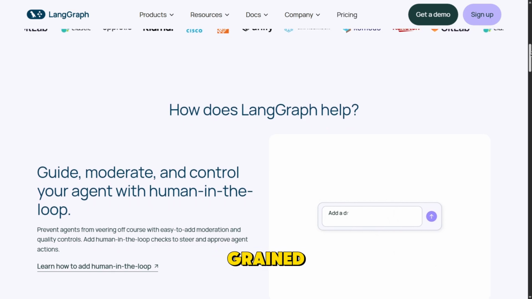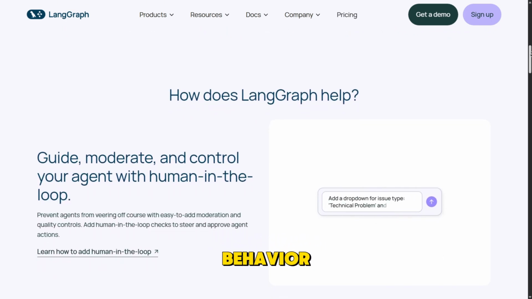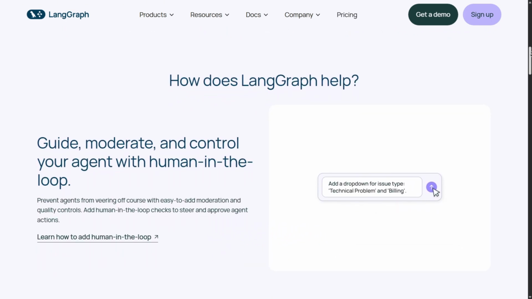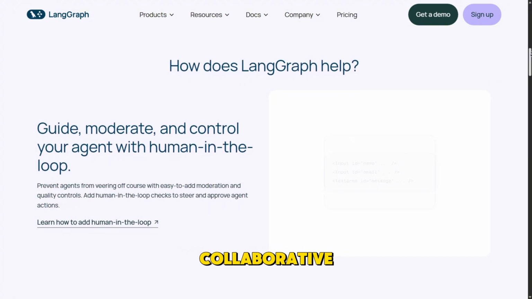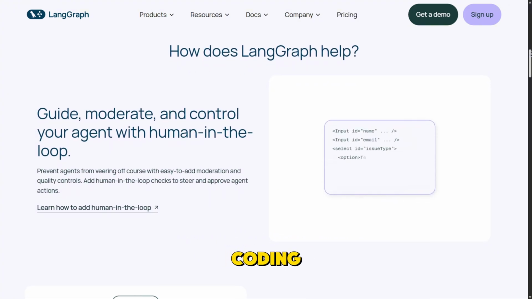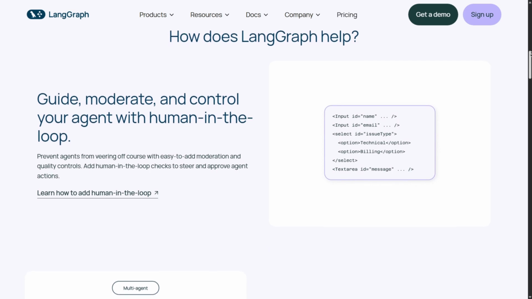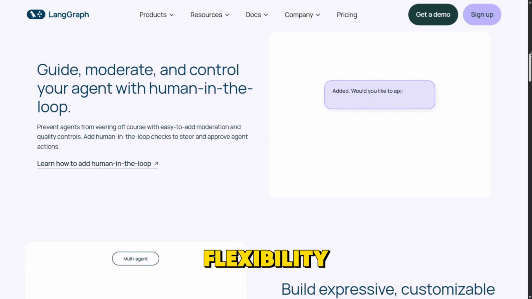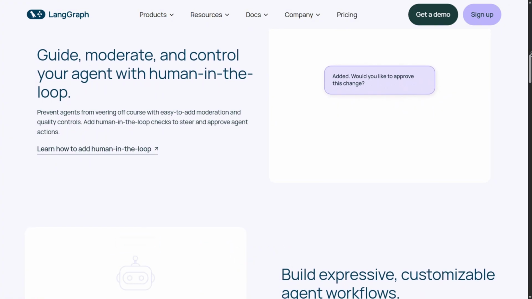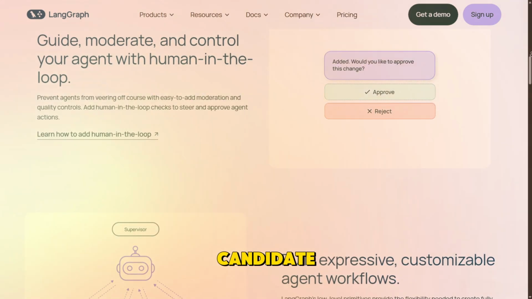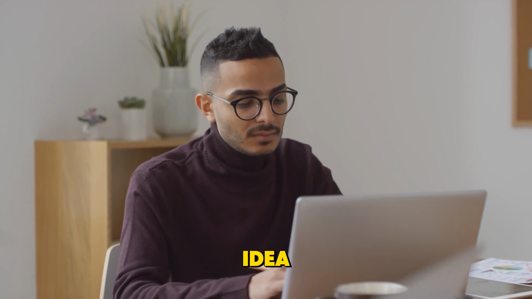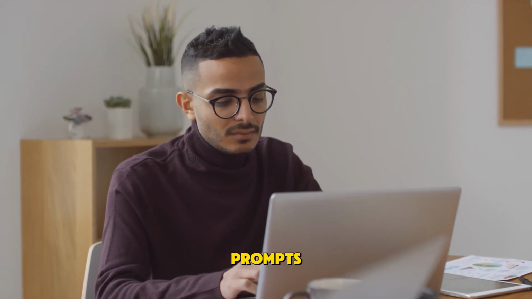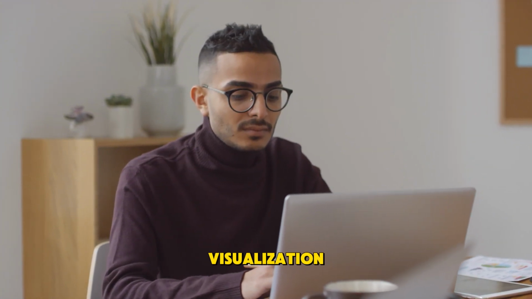If you want fine-grained control over every agent's behavior, AutoGen gives you the keys. If you want to quickly deploy collaborative AI with minimal coding, CrewAI is appealing. And if you prefer a visual map of your AI logic while still keeping the flexibility of LangChain tools, LangGraph is a strong candidate. Each platform pushes the idea of AI agents beyond simple prompts, but they differ in how much control, ease of use, and visualization they offer.